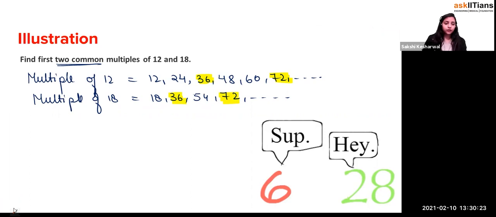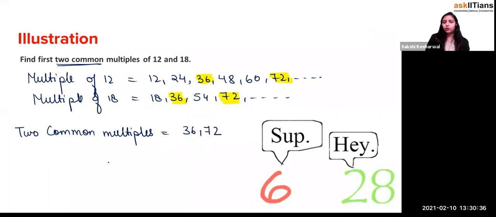So can I say that the two common multiples will be 36 and 72? You can get more, or not? Yes or no? Just keep on writing. You can get more. So it will be 84, this will be 96, this will be 108, then 120.